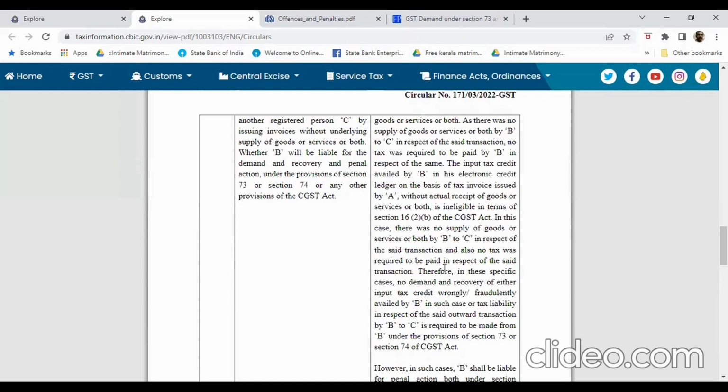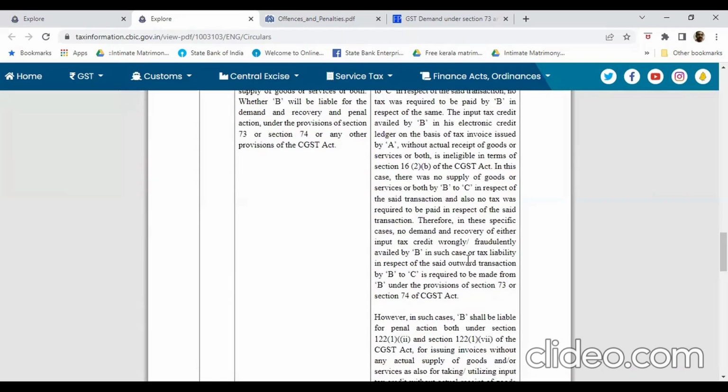In this situation, there is no demand and recovery of either input tax credit wrongly or fraudulently availed by B, or tax liability on the said outward transaction.